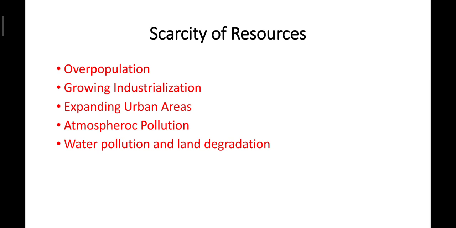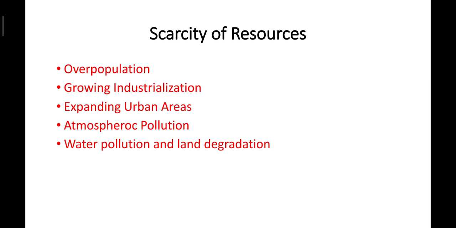Just imagine the plight of Bengaluru, which receives Kaveri water from hundreds of kilometers away, and that pure water is converted into wastewater by households and industrial units. So expanding urban areas is also a problem of scarcity of resources. Next one is atmospheric pollution.